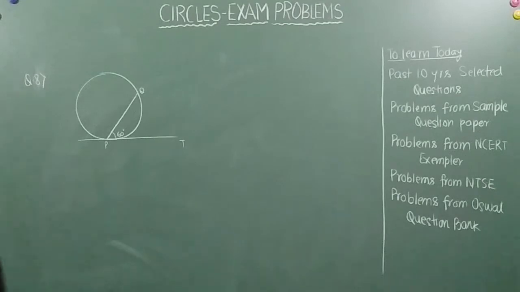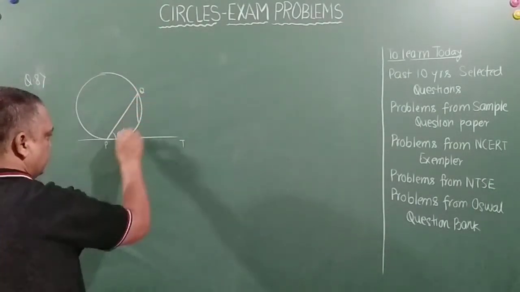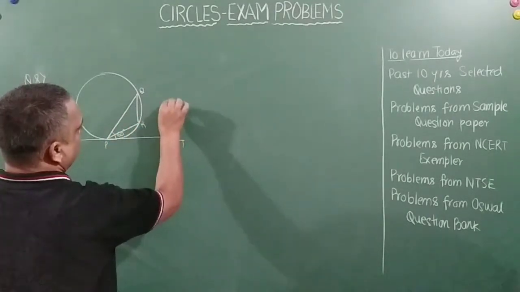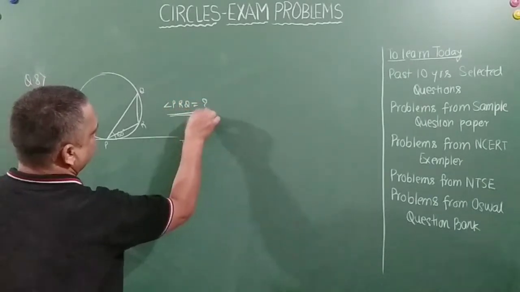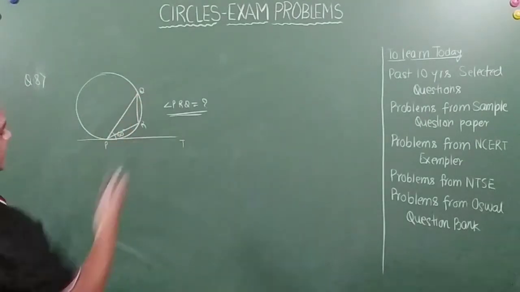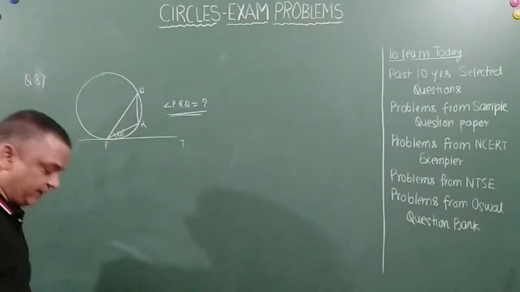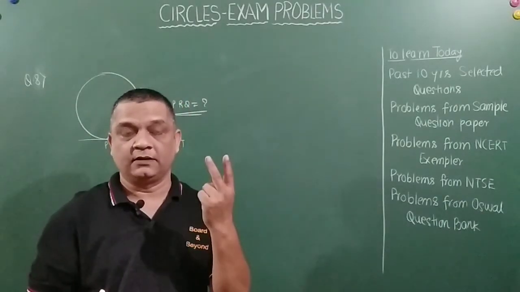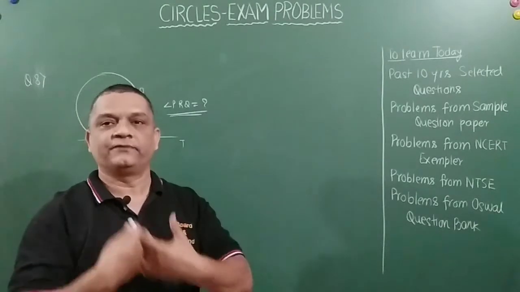What is to be found out? Angle PRQ, this is R. So angle PRQ is equal to what is the question for us. This much detail is given: this is a chord and this is a tangent, this angle is equal to 60 degrees, and we have to find out this angle. Right, friends? We will use the same theorem because this was asked for 1 mark, so let us not get into too much hassle here.